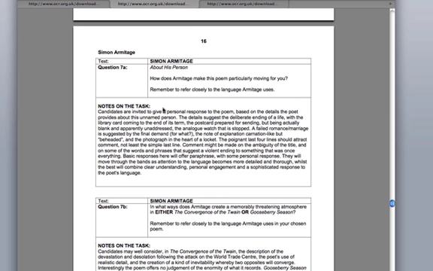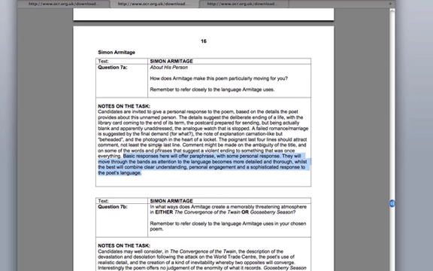So the examiner, when he comes to mark it, is going to have notes on the task in front of them. Candidates are invited to give a personal response to the poem. There is deliberate suggestion that someone's ended their life. This may be a failed romance or breakup or marriage. Comment may be made on the ambiguity of the title. Basic responses here will offer a paraphrase. So basically this is just notes for the examiner to think about, and then here you've actually got a breakdown of what kind of thing they're looking for.